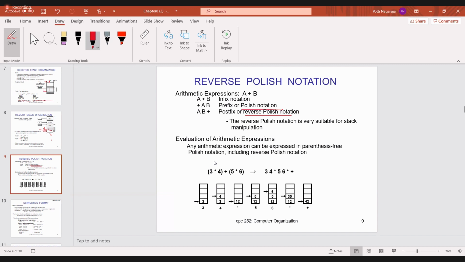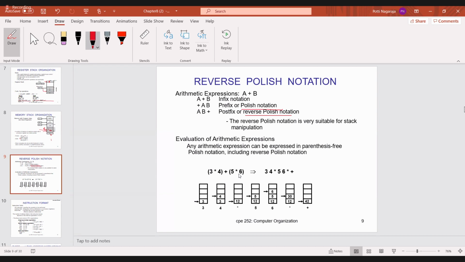First you have to write the reverse polish notation. What I said: first you have to write the operands, then the operator. Now 3 into 4, which are the operands here? 3 is an operand and 4 is an operand. The operation is multiplication. So 3 4 into.